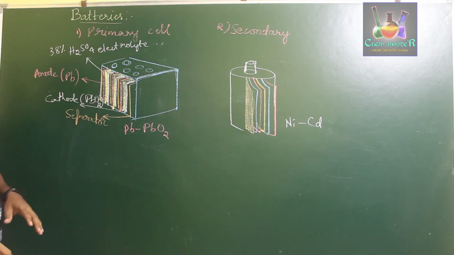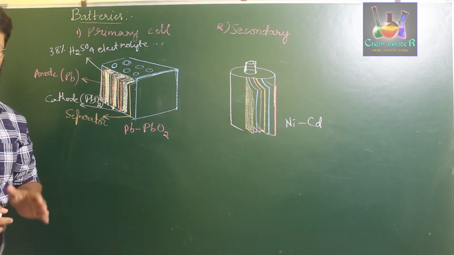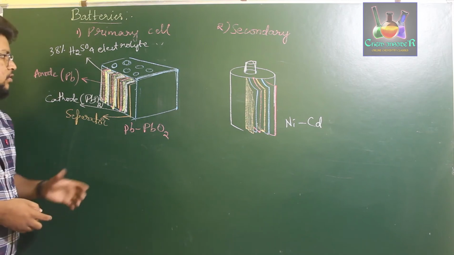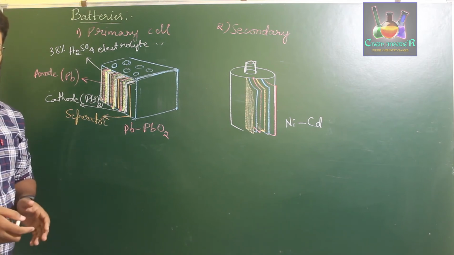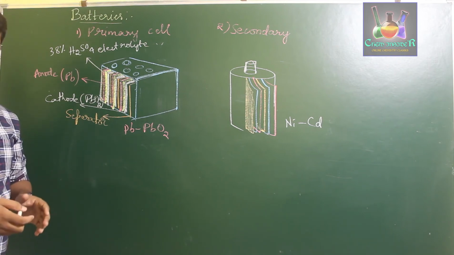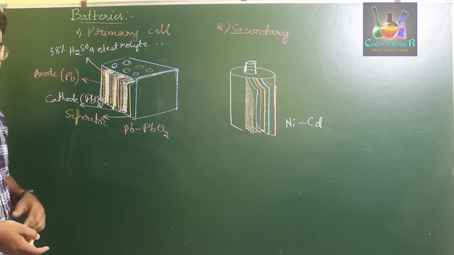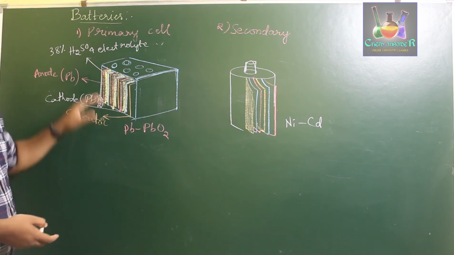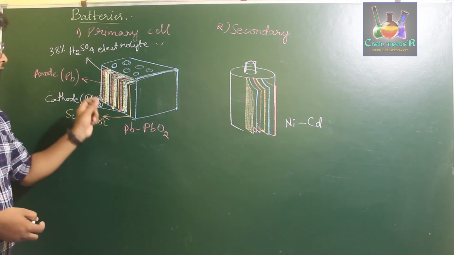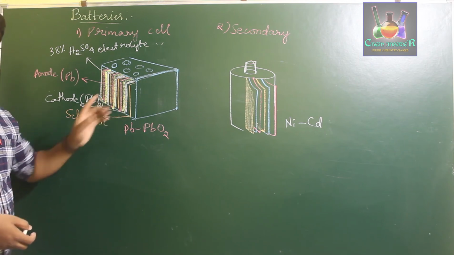So these are the multiple layers which are present inside an inverter's battery or automobile battery. Each of this bunch will be called a cell or a secondary cell. So these cells have Pb, that is metal lead, as anode, and metal lead covered by lead oxide which acts as cathode, and those two are separated by an electrolyte of 38% H2SO4, and each of the cells are separated by a separator which is in pleated lattice.